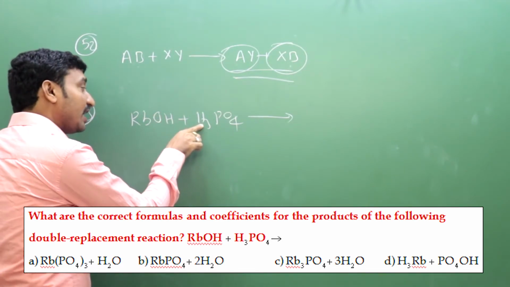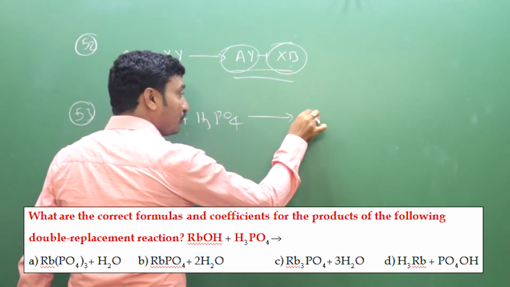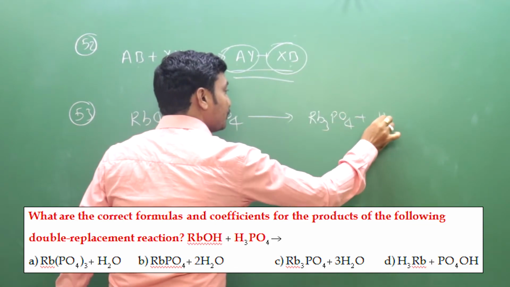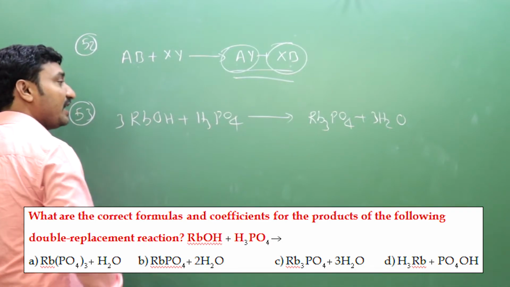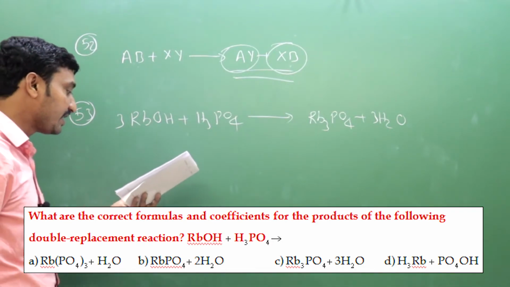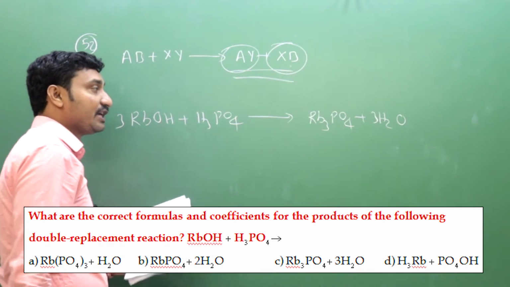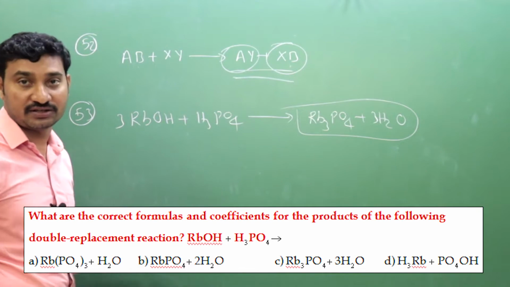One hydrogen replaced by one Rb, three hydrogens replaced by three Rb because both are monovalent. Rb3PO4 plus 3H2O. This is the balanced equation. Then what is the right answer? Rb3PO4 and 3H2O. So option C is the correct answer.